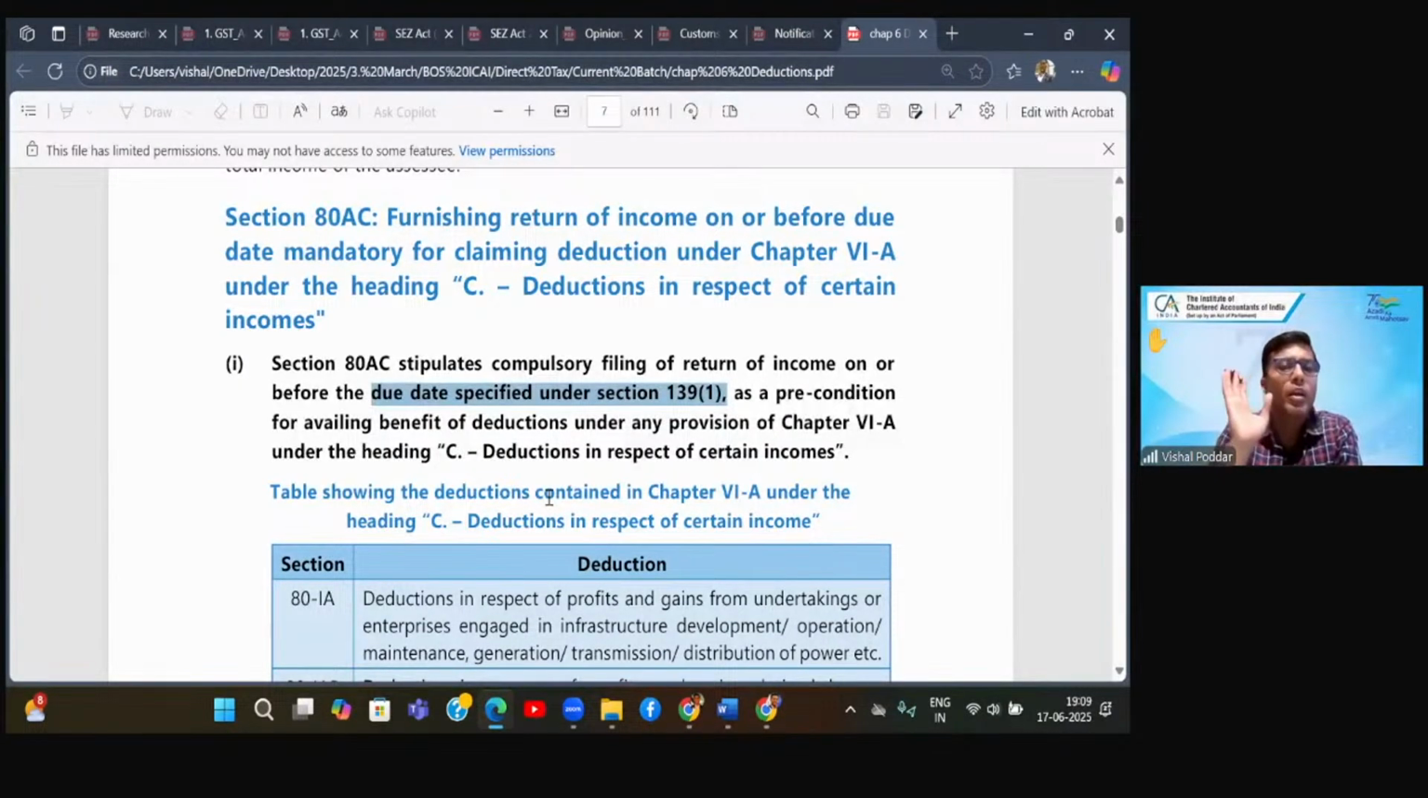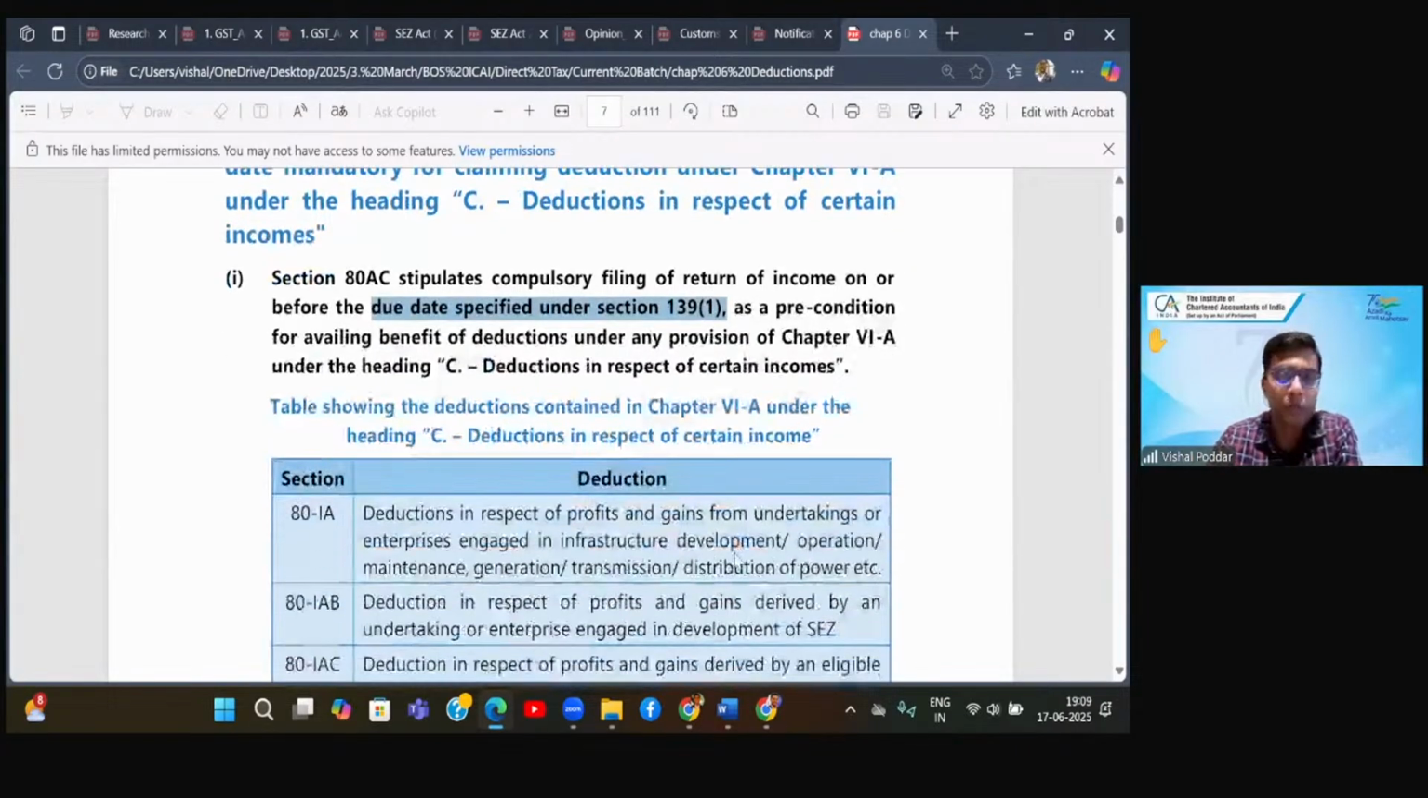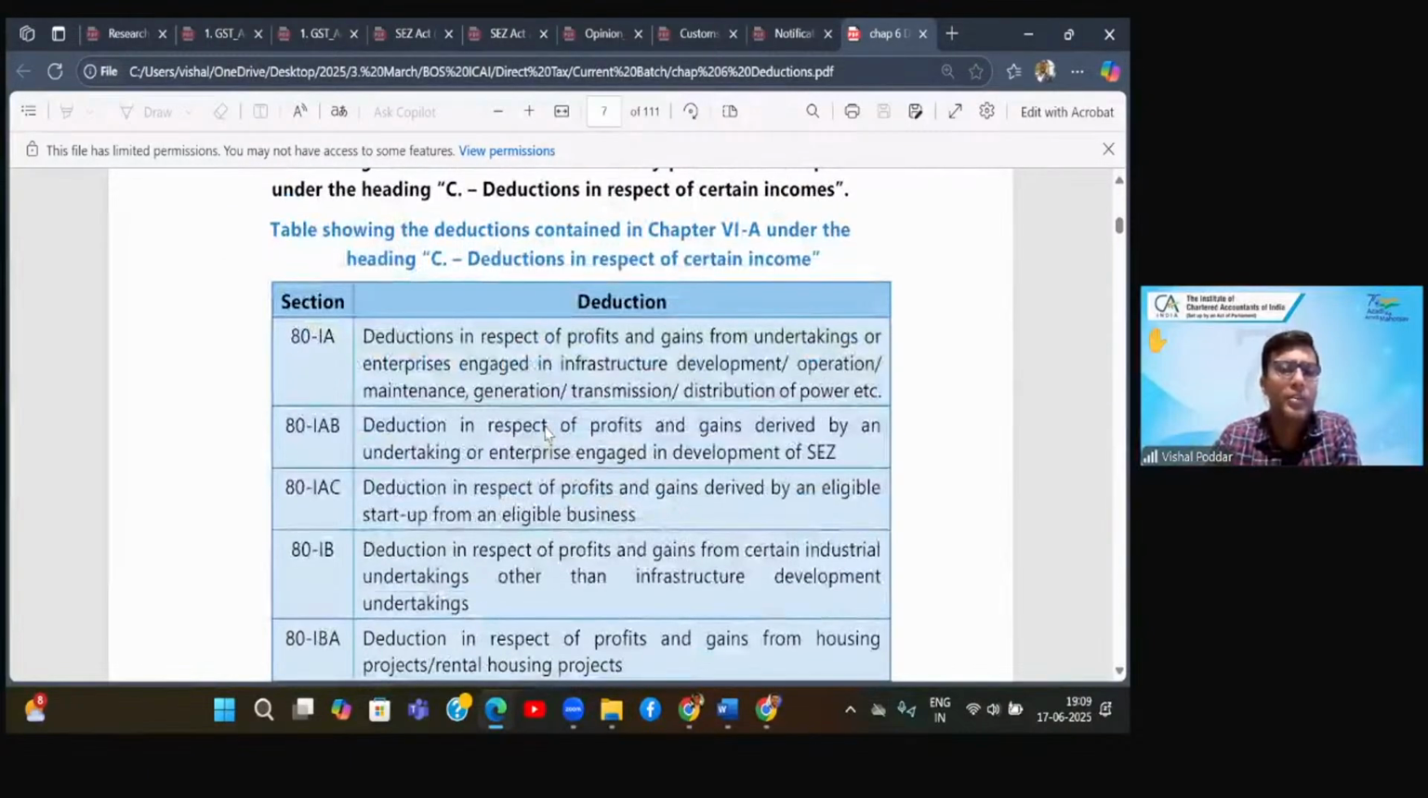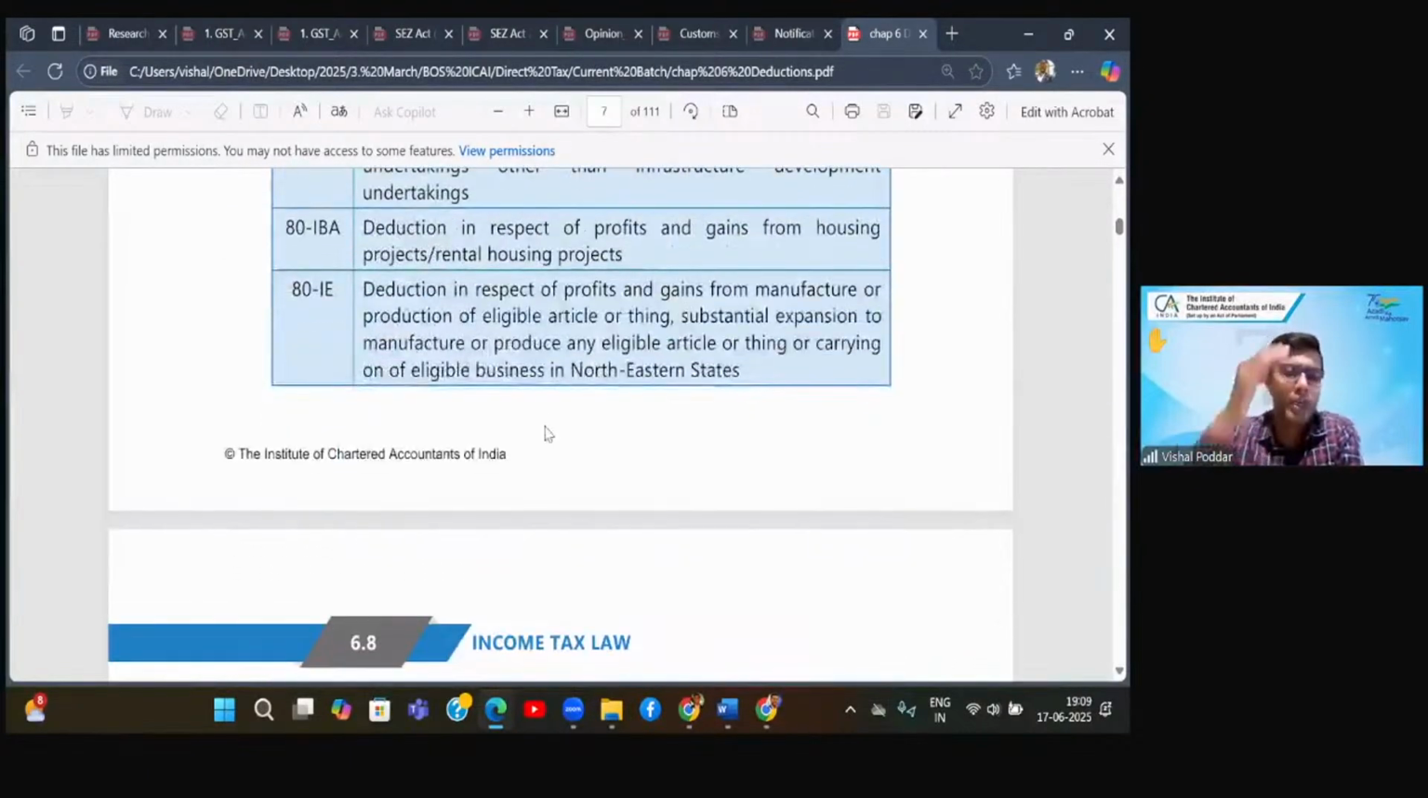If any one of the conditions is missed, you will not get deduction specifically on heading C, because this condition that the return should have been filed in time is applicable only for heading C deductions. So if you file return late, your heading C deductions are gone. Simple, correct? And what are these heading C deductions? They have given you the list. It covers H and I entire series.